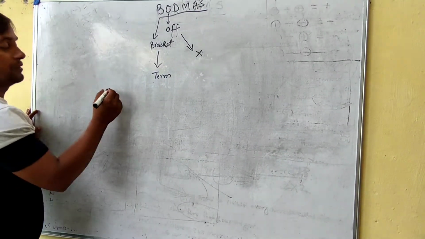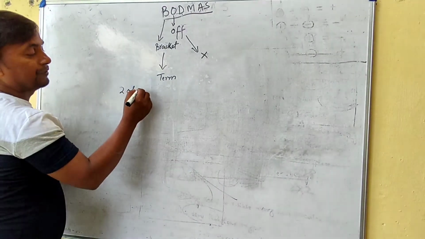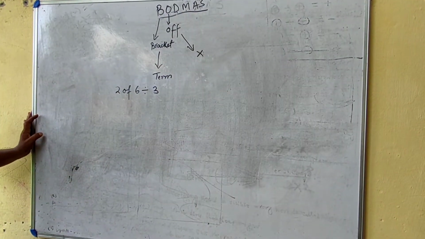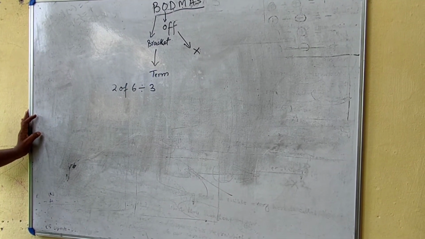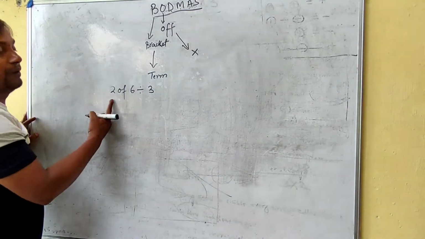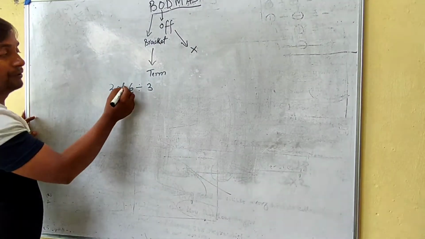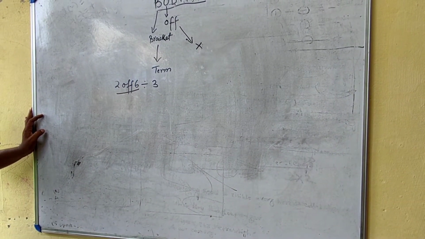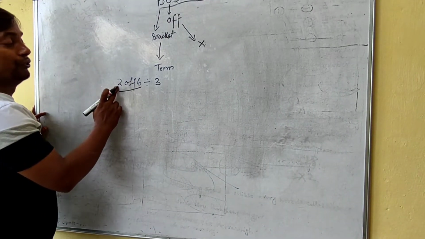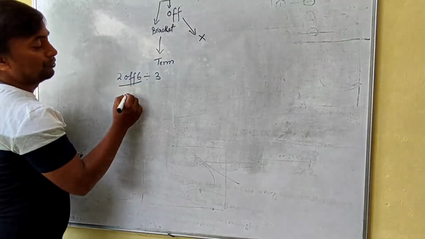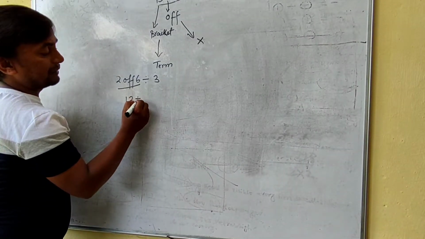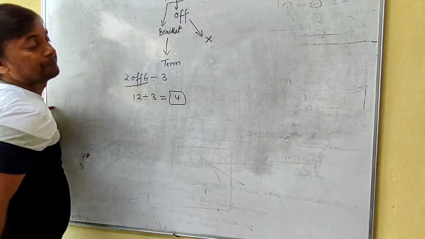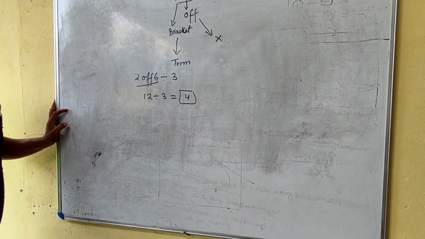Let's take an example. Suppose 2 of 6 divided by 3. So what will we do? We will first work on of. 2 of 6 equals 2 multiplied by 6 equals 12, divided by 3. So it would be 4. Understood?